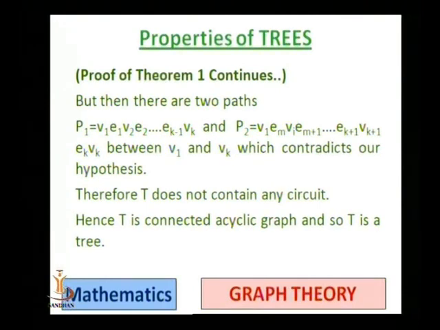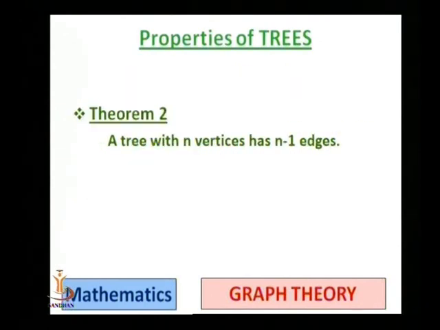P1 is V1 to Vk and P2 is V1 up to Vk plus 1, Ek, Vk, between V1 and Vk, which contradicts the hypothesis, because our assumption is that there is only one path, and here we get two paths. So this is a contradiction. Therefore T does not contain any circuit. Hence T is a connected acyclic graph, and so T is a tree. So this result is proved.